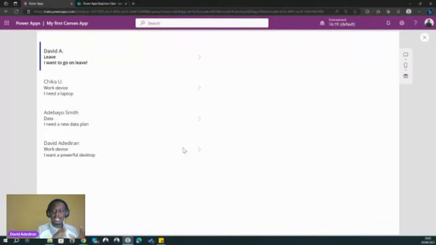So I think we'll stop here for now. Again, this is just a way to allow you to appreciate how easy it is to wire up a form, and how easy it is to wire up a gallery, a kind of list of items, based on the data source that's inside of a gallery. So we'll stop for now, and we'll continue. Thank you very much. I hope you guys have learned a lot.